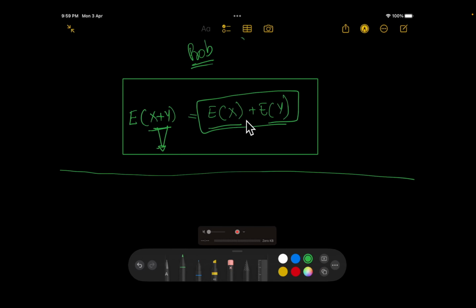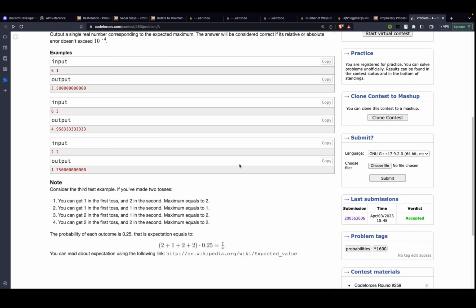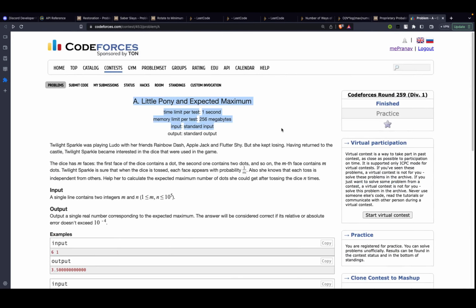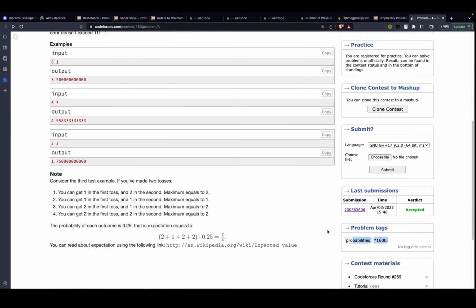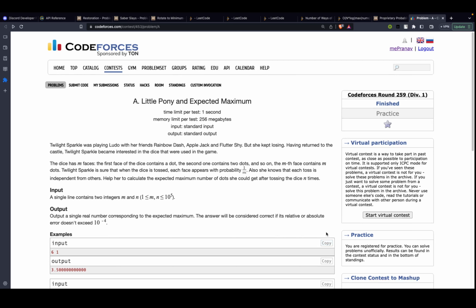So now what we'll try to do is go through a question, and then try to understand how to build the intuition for such kinds of questions, right? So let me go through a question from Codeforces, and this is the question we're going to go through. This is a 1600 level question, but I really believe that this should have been rated a bit higher because it also includes probability, expected value, and then it also includes your intuition and constructive algorithms, right?